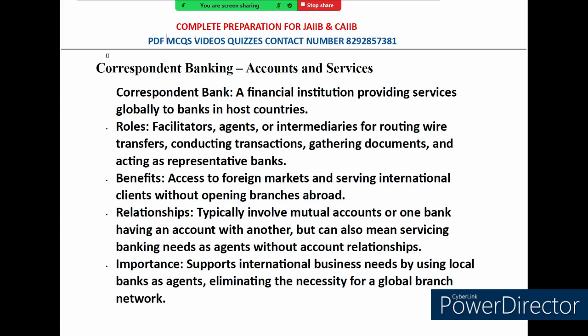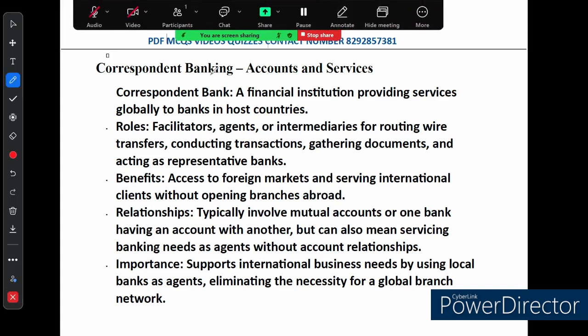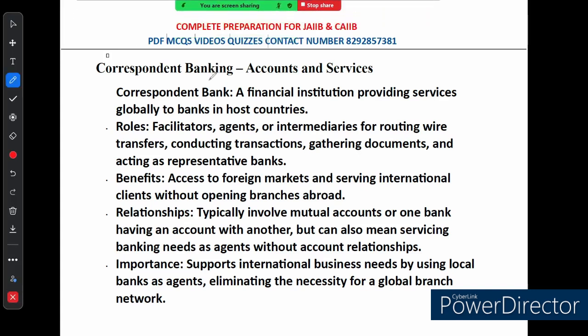Let's get started. First things first, what exactly is a correspondent bank? Simply put, it is a bank that provides services to another bank around the world.